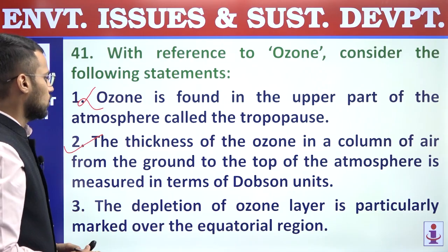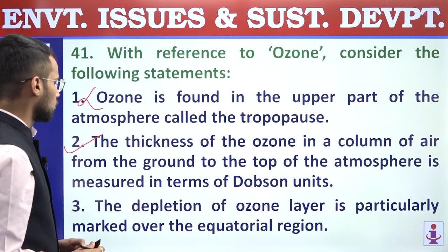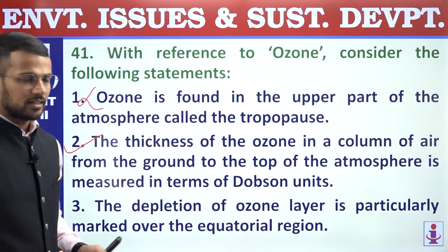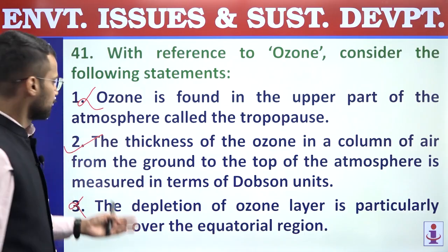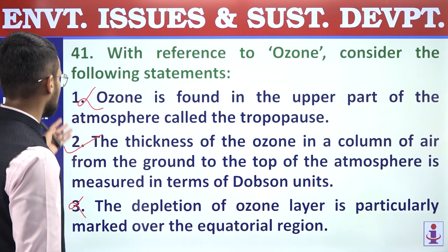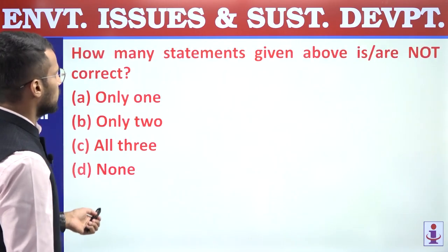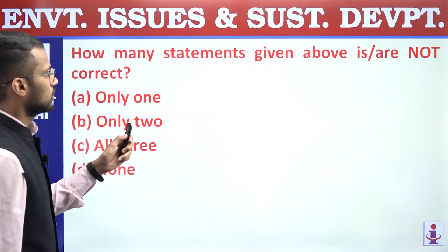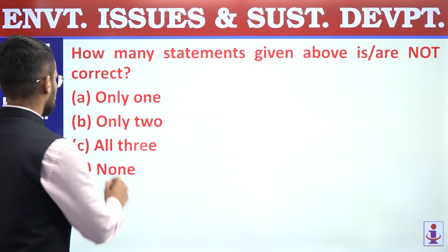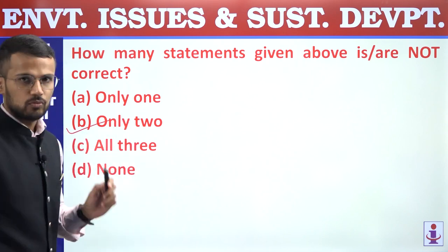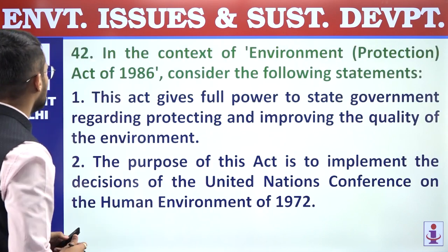Third, the depletion of ozone layer is particularly marked over the equatorial region. Incorrect. It is marked over the polar region, especially in the Antarctic region. So only second statement is correct, first and third are incorrect. We are supposed to find out how many statements are not correct. So 2 statements are not correct, and that's why answer is B. 41, answer is B.